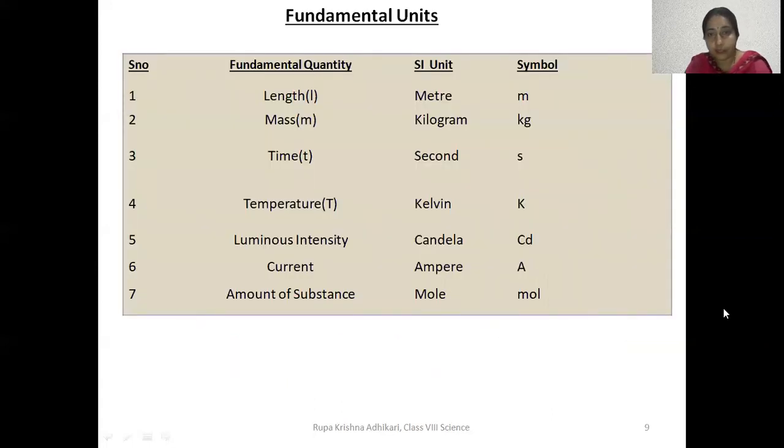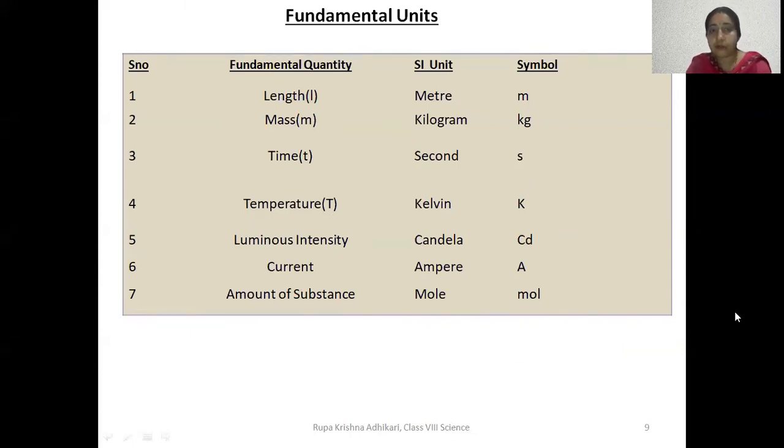Now here I have given separately the fundamental quantities. Altogether 7 fundamental quantities are there in our system of units, and these are their fundamental units. And here symbols are given.